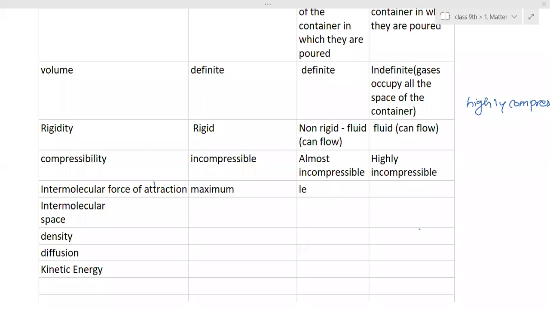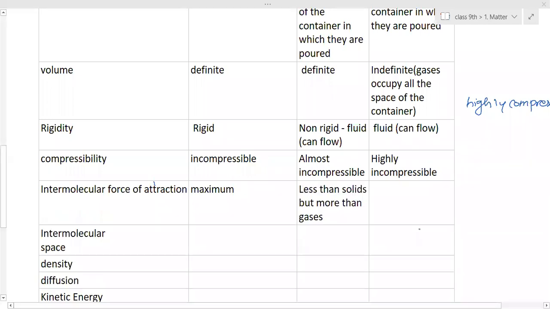Right? Yes, ma'am. And what about the gases? Ma'am, it doesn't have force of attraction. No, we do not say that it is completely zero. It has, but very little. It has very little force of attraction. So we write it as least, or negligible.